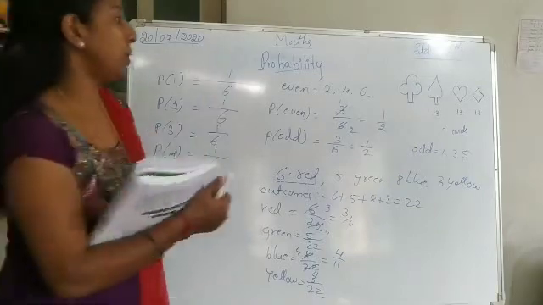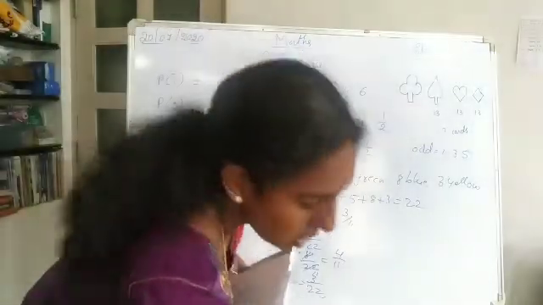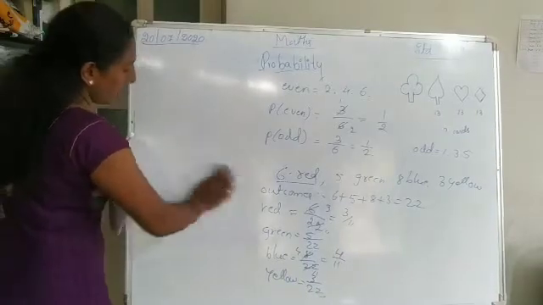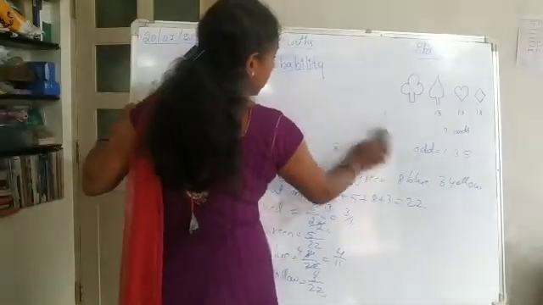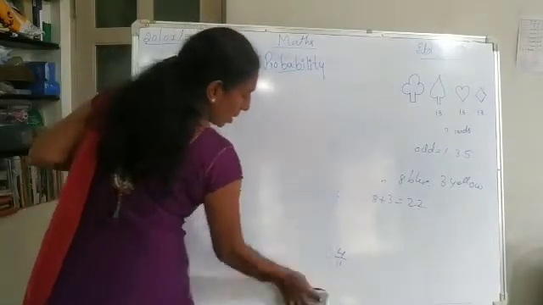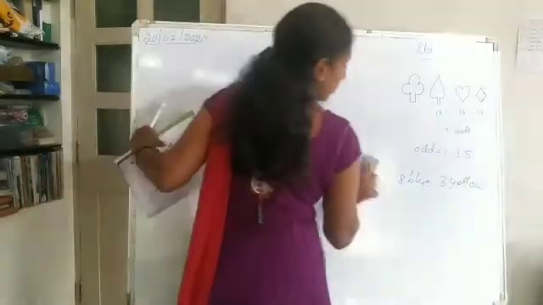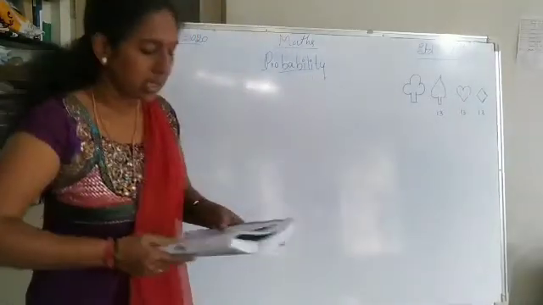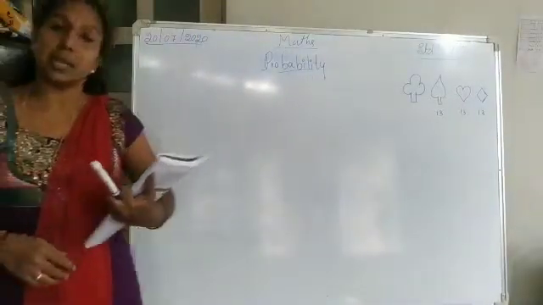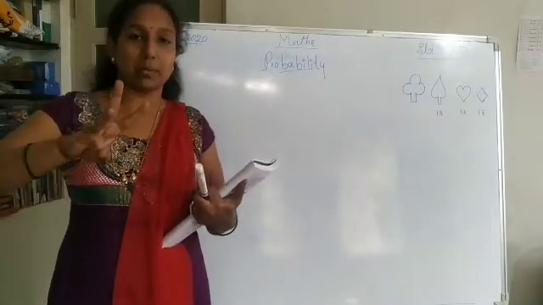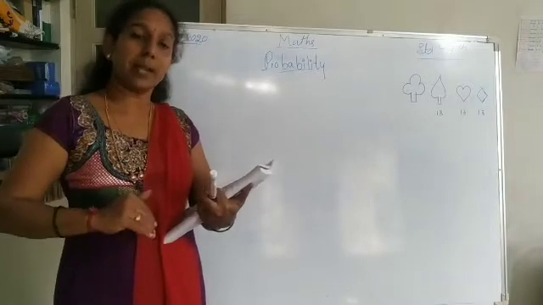In the numbers 1 to 5, how many even numbers are there? 2 and 4. These are the two even numbers. So 2 by 5. And the odd is 3 by 5, because 1, 3 and 5 are the three odd numbers.